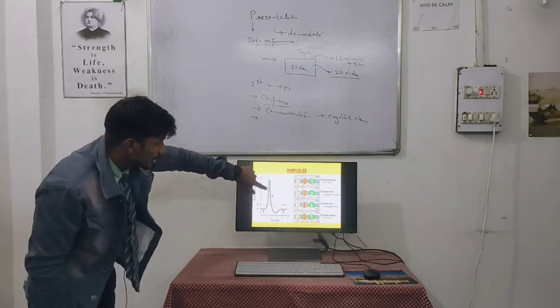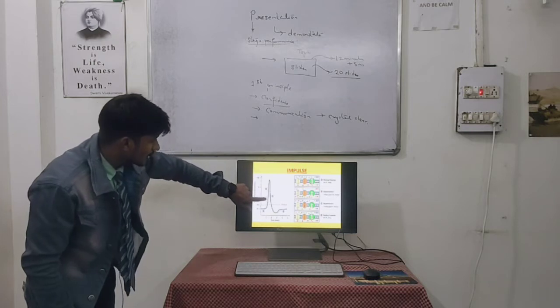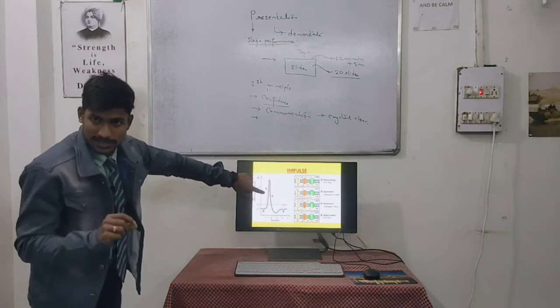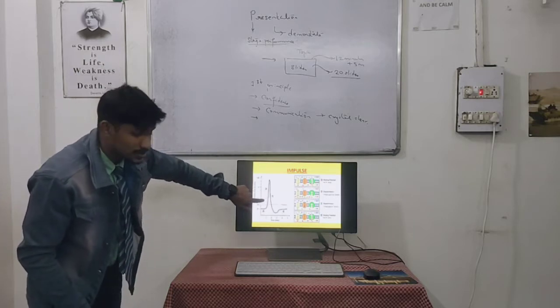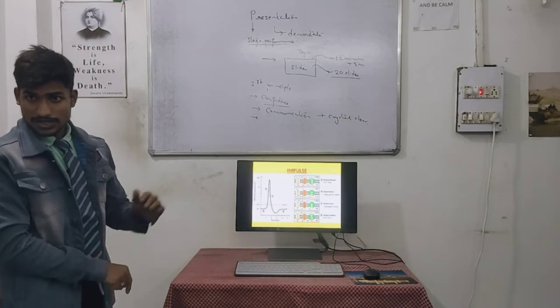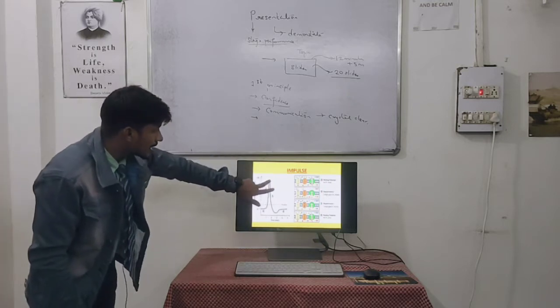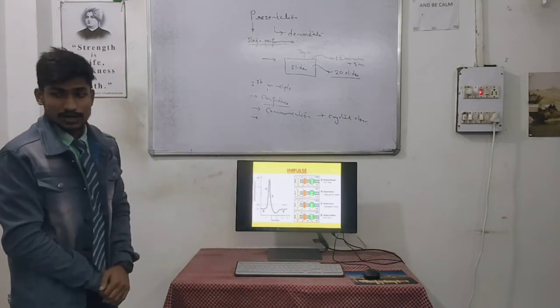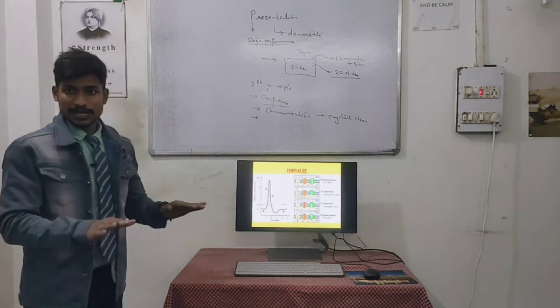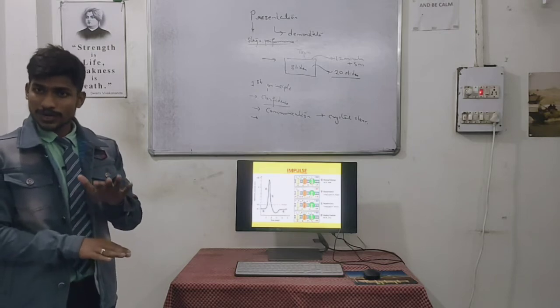From here to here, depolarization occurs, and this line shows that depolarization. At this particular instance, sodium ions will be more compared to the outside. And whenever it reaches plus 30 millivolt, we have a threshold where the sodium ion influx is put to an end.